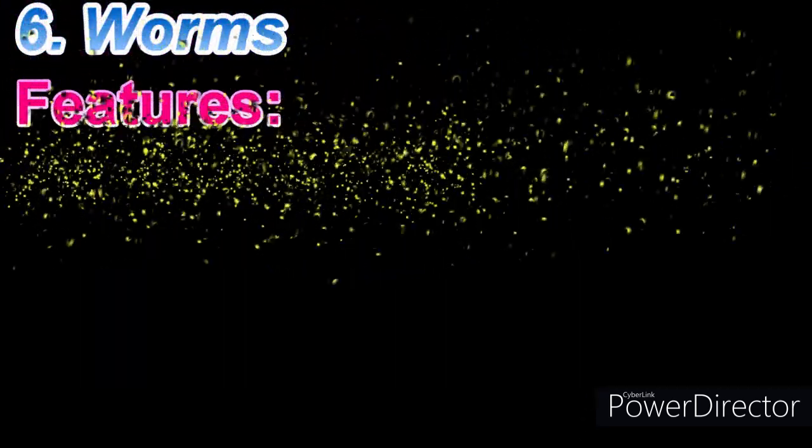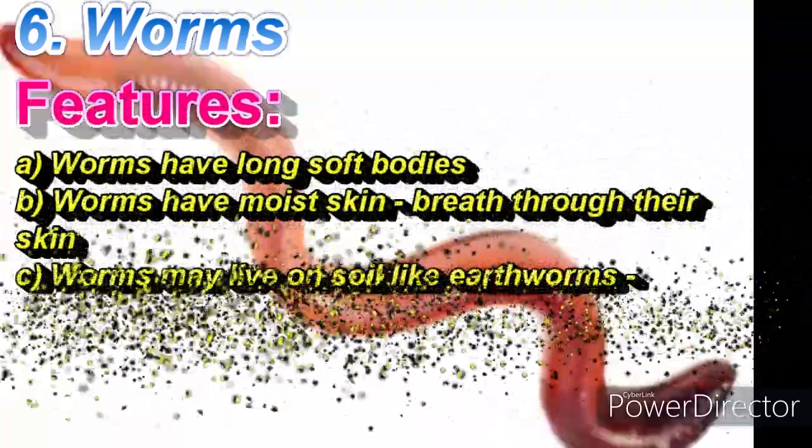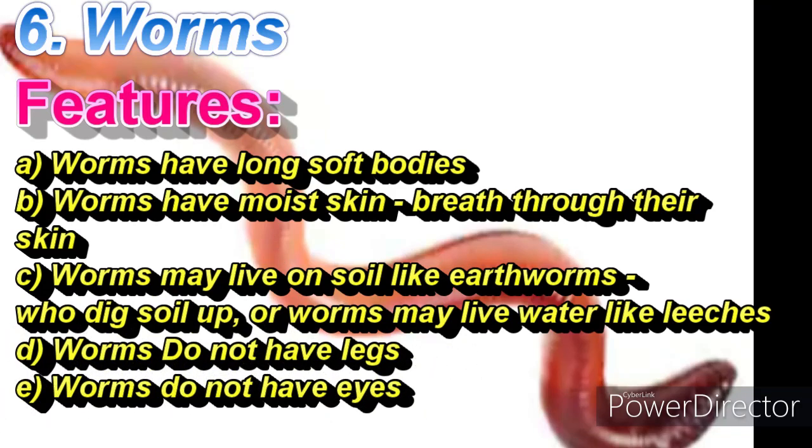Six. Worms. Adult animals that have soft, elongated, often tube-like bodies and that lack backbones are commonly called worms. Worms are so different from one another that we do not classify them together in a single group. These characteristics therefore apply to most worms.